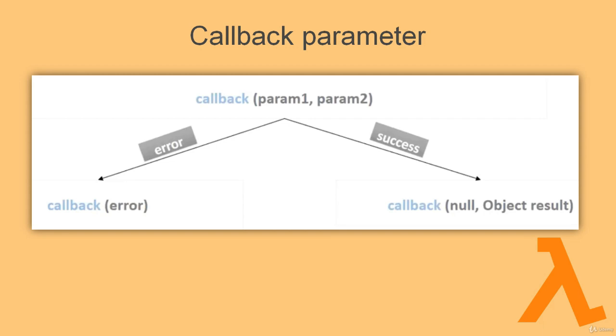If you want to pass a success value, then you must pass it in a format where null is placed as the first parameter and the object value, the success result, is placed as the second argument. This is a method to pass callback.